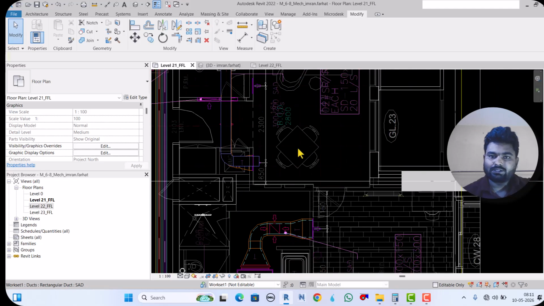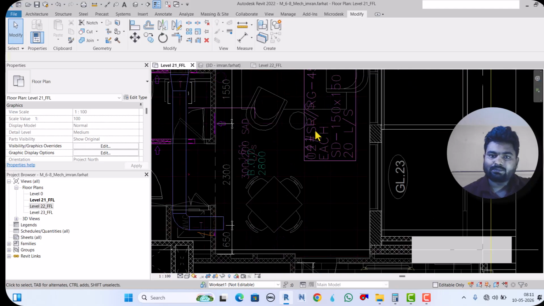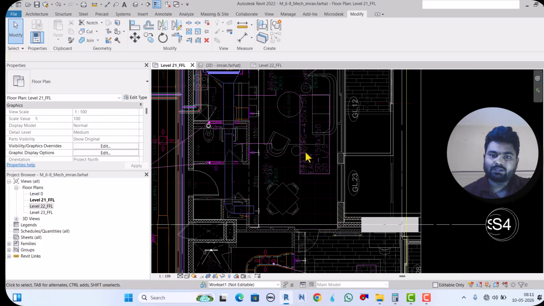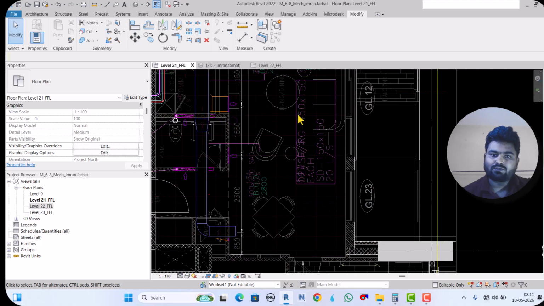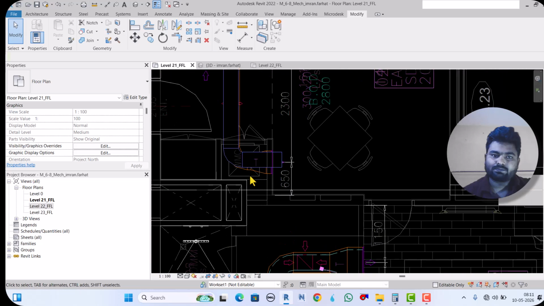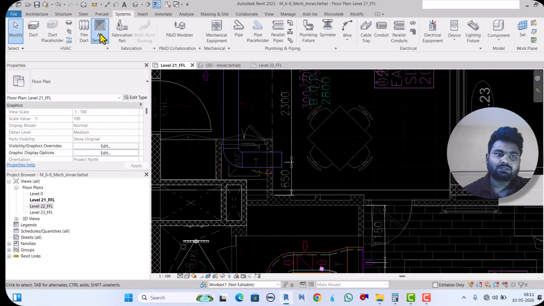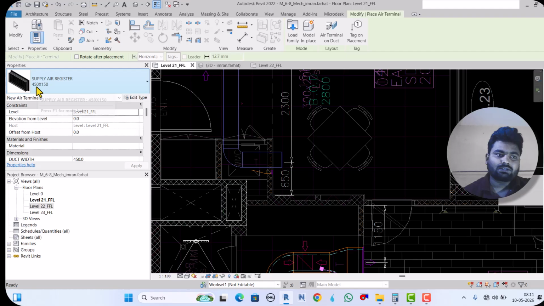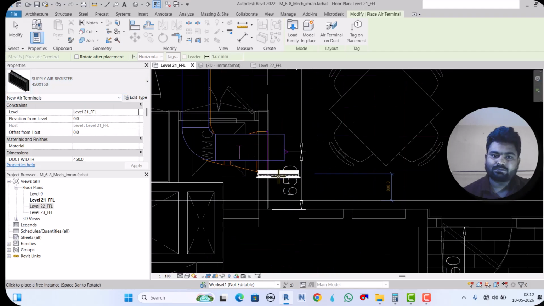Here is the register. See, supply register. Okay, but return grill. The supply register size is 450 by 150. Put the supply register 450 by 150.